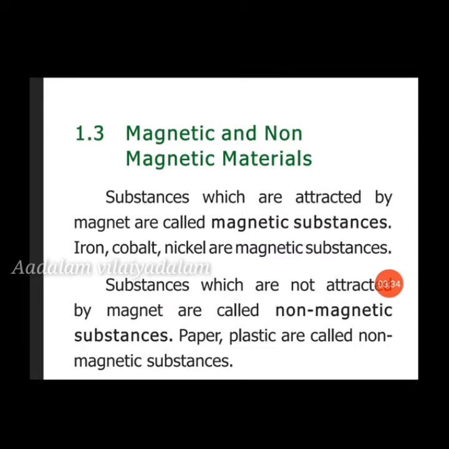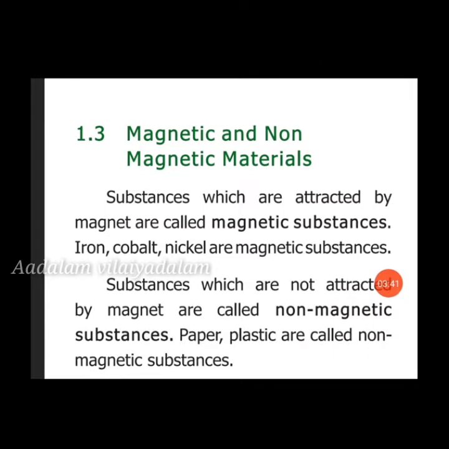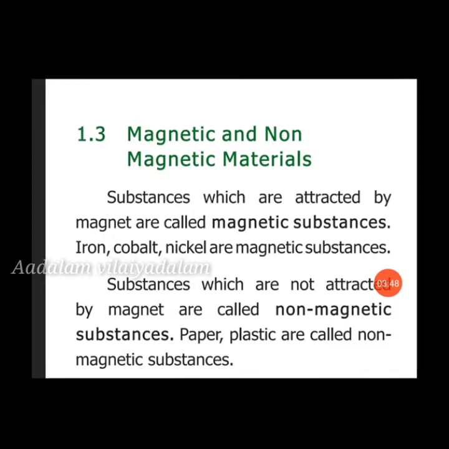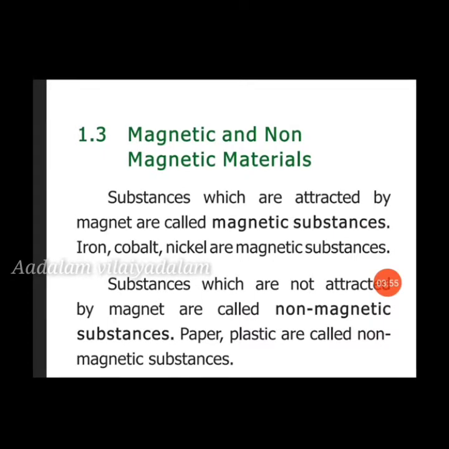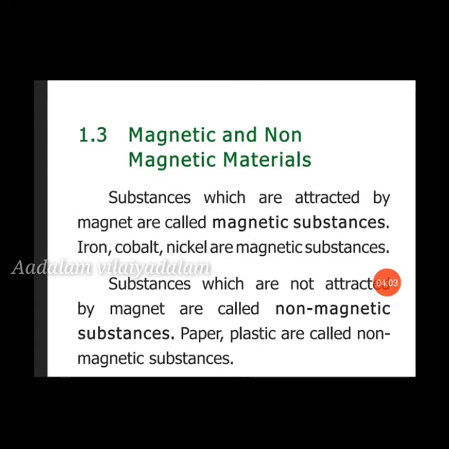Non-magnetic materials are materials which are not attracted by a magnet, for example paper and plastic. Magnetic substances are things made of iron. Iron materials are attracted by the magnet, so these are called magnetic substances.